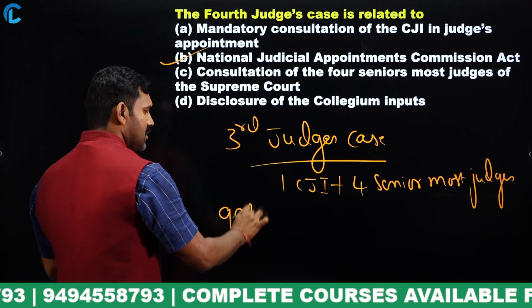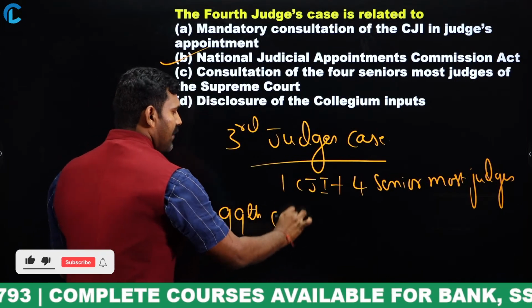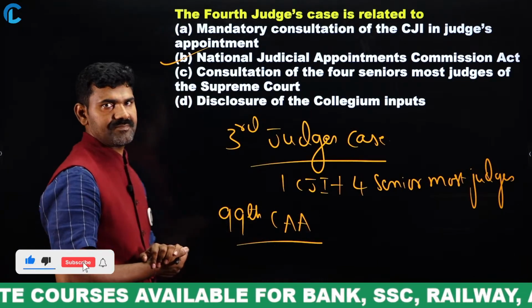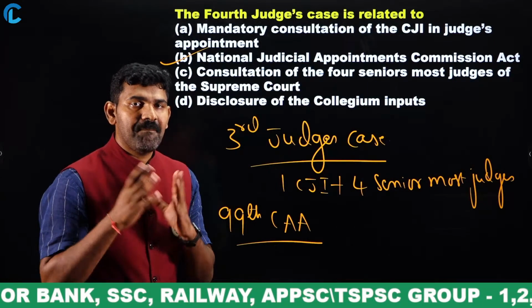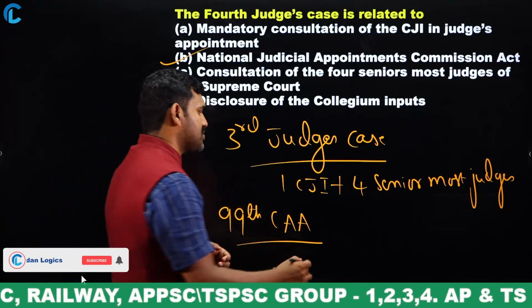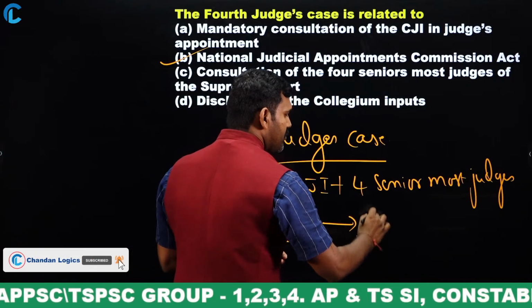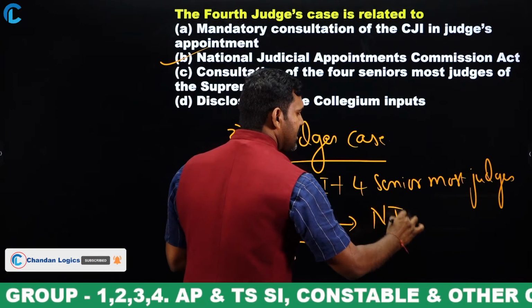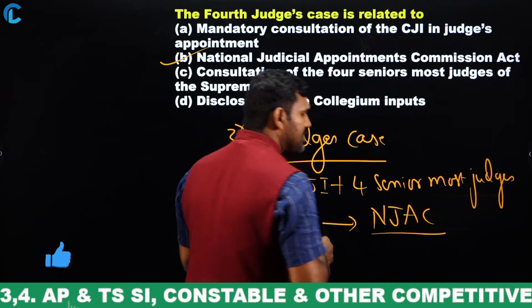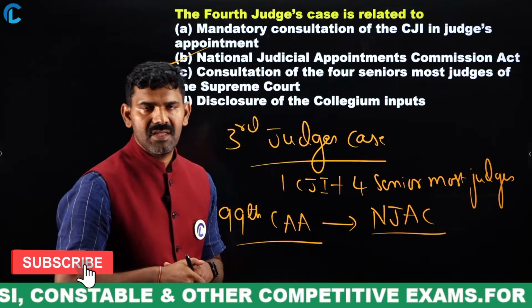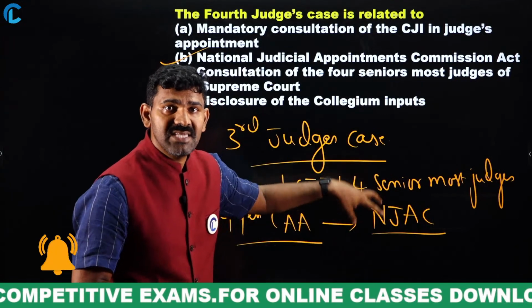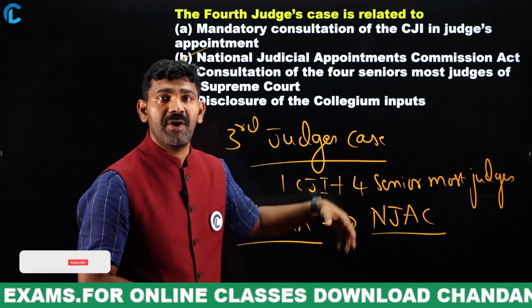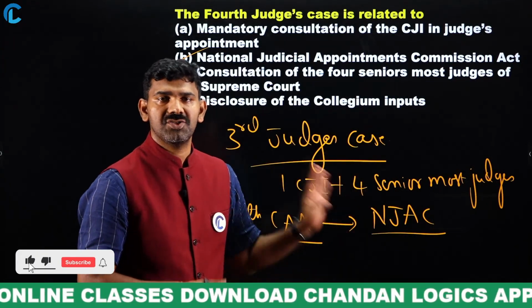The 99th Constitution Amendment Act was passed. In the 99th Constitution Amendment Act, the Parliament made an amendment to the Constitution saying that they are going to form something called NJAC, the National Judicial Appointments Commission. National Judicial Appointments Commission means what? This NJAC is going to take care of appointing the judges of the Supreme Court and also the High Courts.